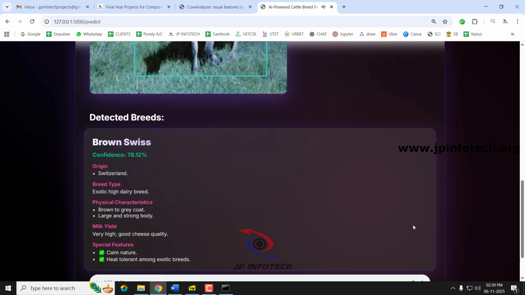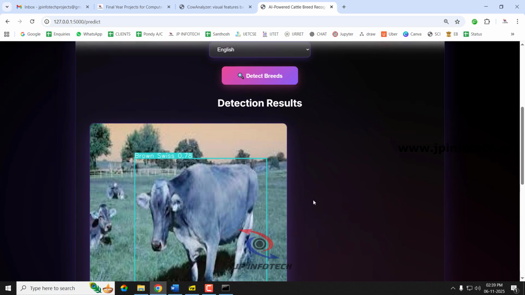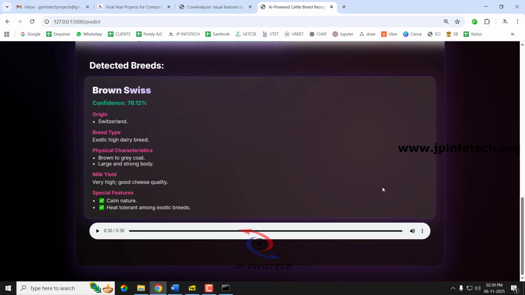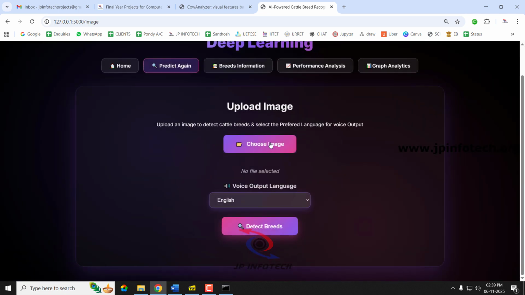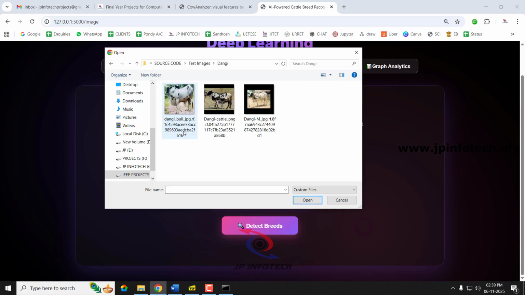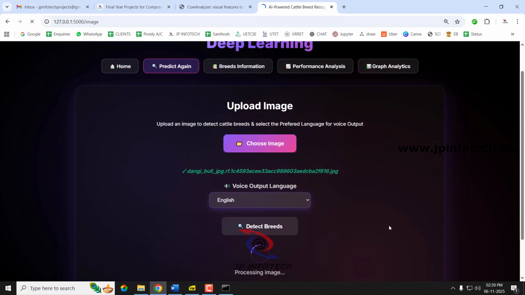So now it has predicted the breed as Brown Swiss, and you can also see the information of the breed, confidence rate and everything is shown. It has also given the voice output in Telugu as we requested. So now let me go to the predict again part, and let us go to the other class of the breed and detect the breed.